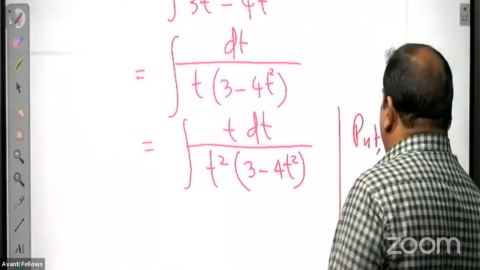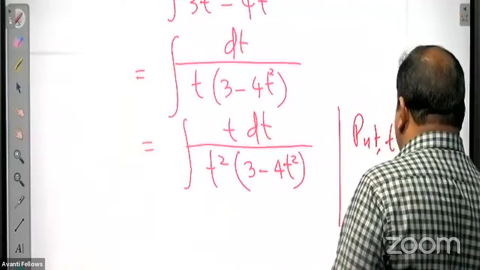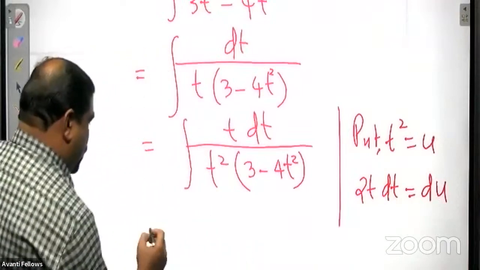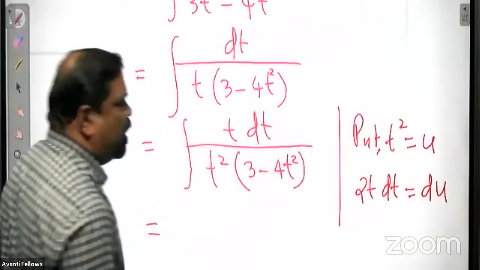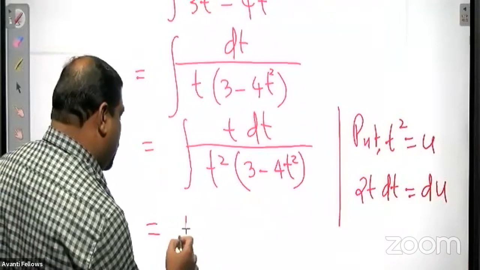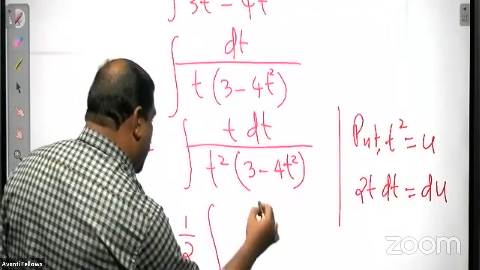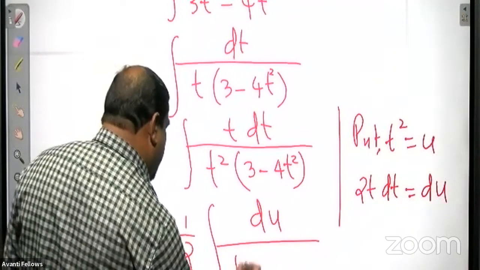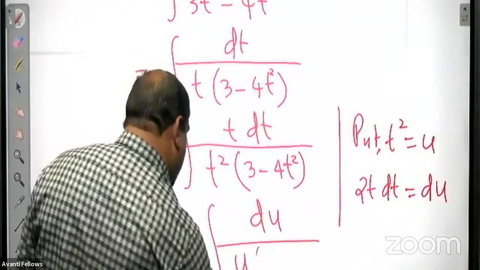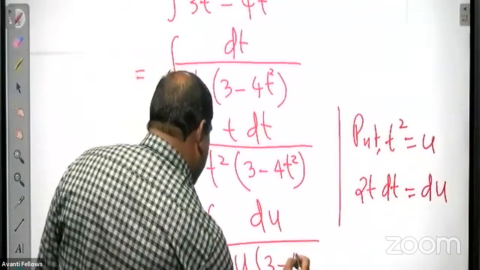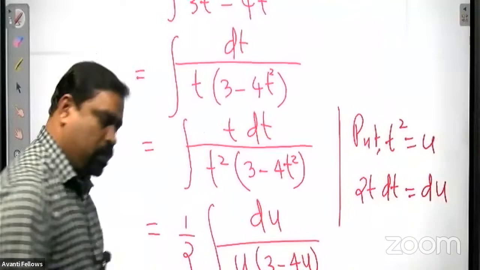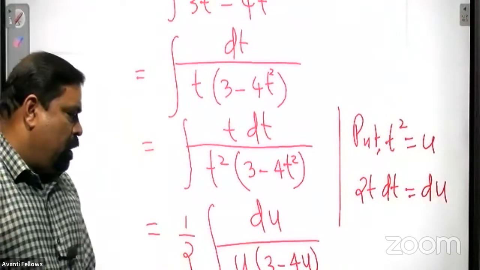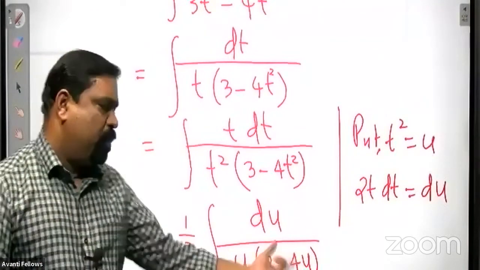That means 2t dt is equal to du. So in the numerator, there is a t dt, that becomes half du. Half du divided by t square, that is u into 3 minus 4u. Half into du divided by u into 3 minus 4u.